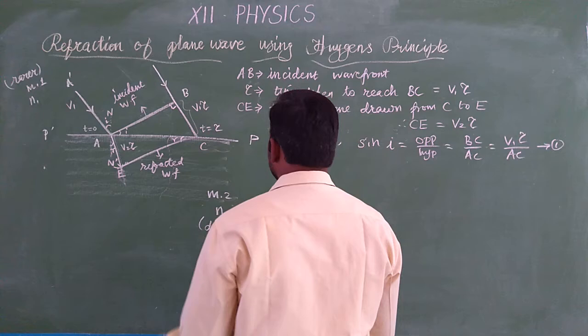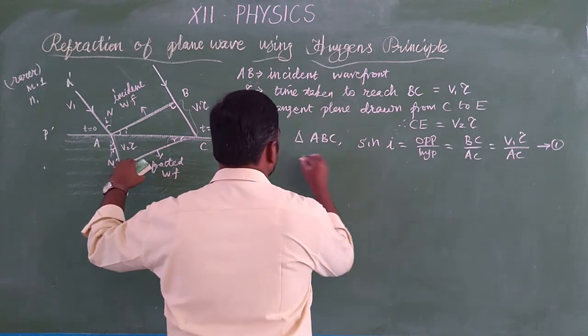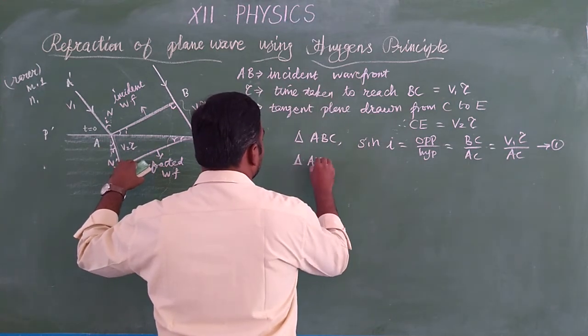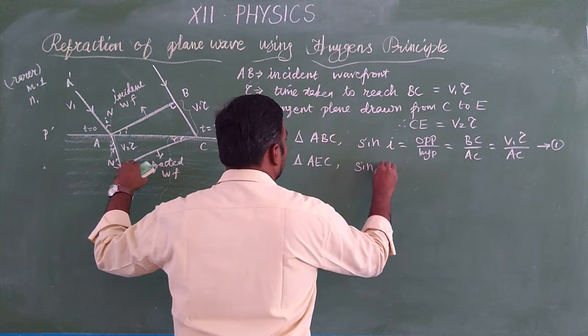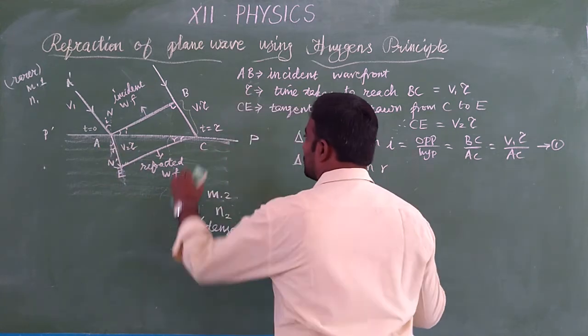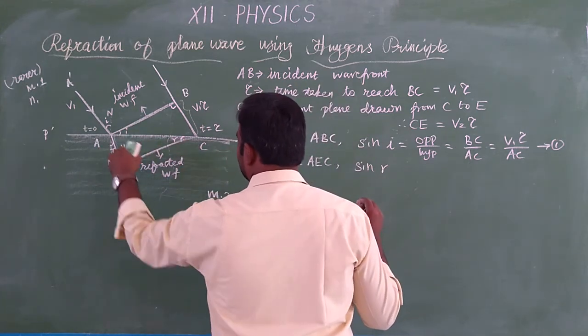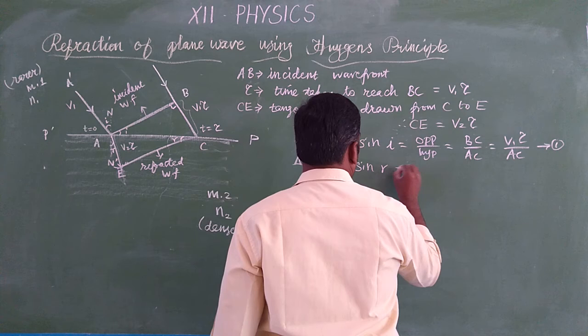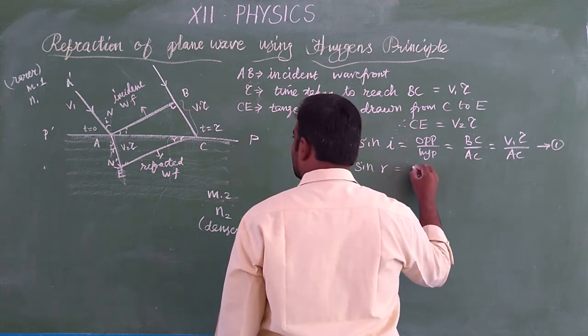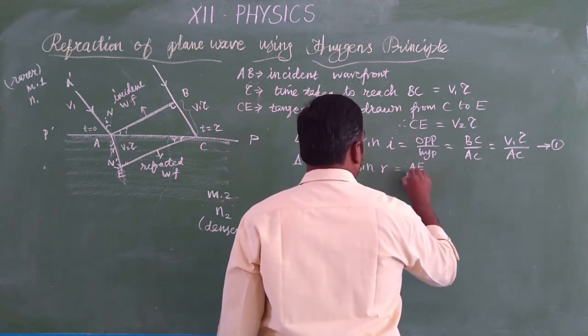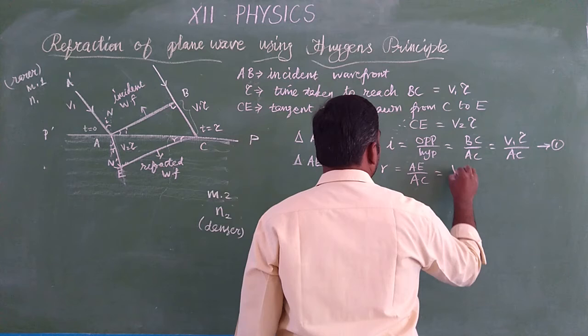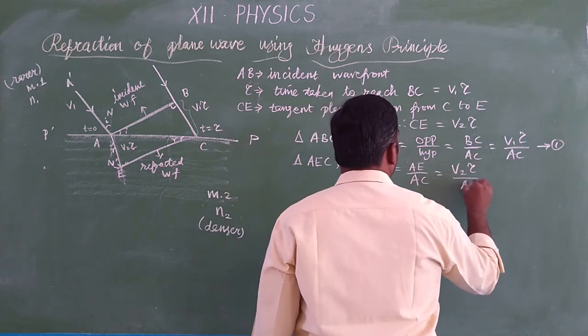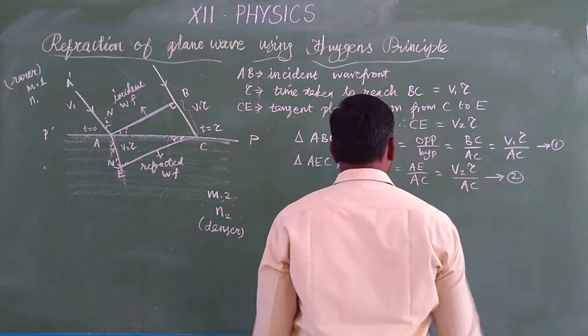Okay. Similarly, in the second triangle AEC, sin R, the angle of refraction, is equal to opposite by hypotenuse. What is the opposite? AE by AC. What is the AE? It is V2 tau divided by AC. This is equation number 2.